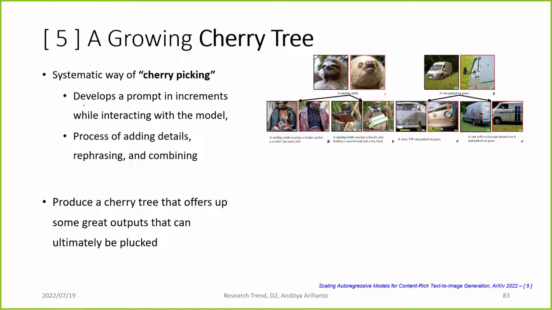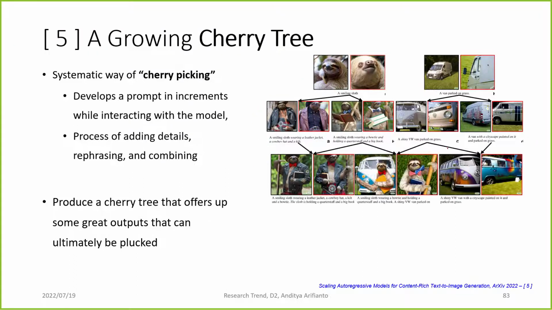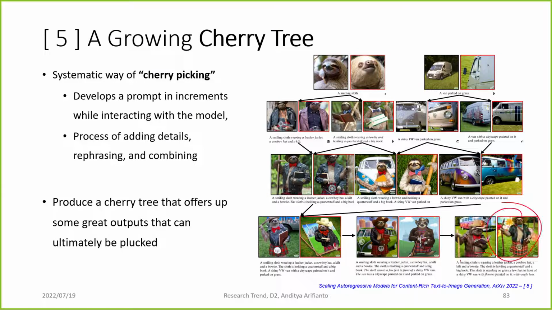The way they do it is they develop prompts incrementally while interacting with the model. For example, here they generate a simple prompt from this image, and then they try to add a little more detail to generate more images, and from here they choose which detail is better, and then they continue combining the prompts, increasing the details and so on, until they arrive at a long caption with a good image that they present in the paper.